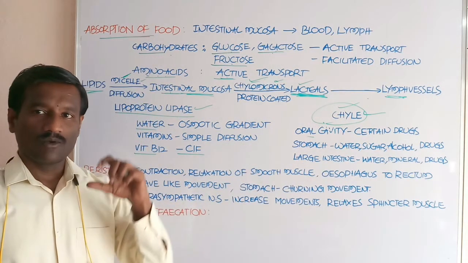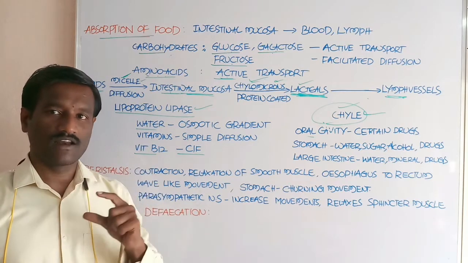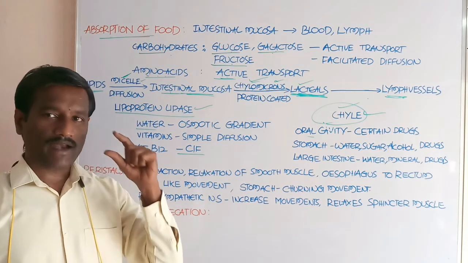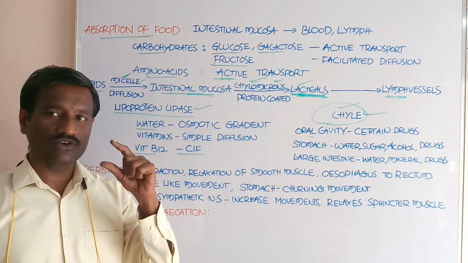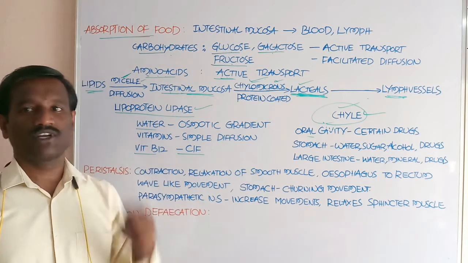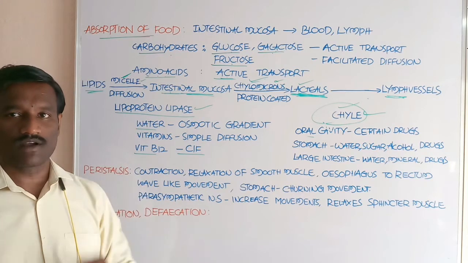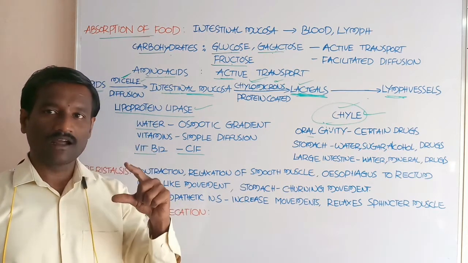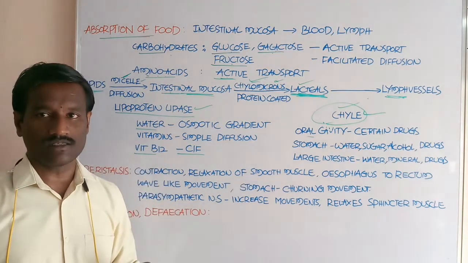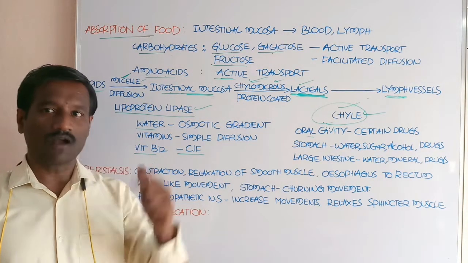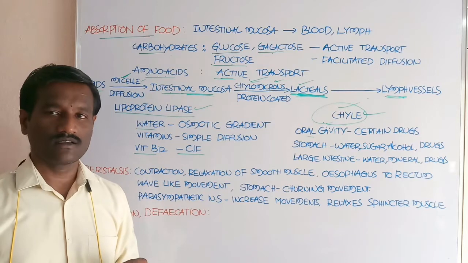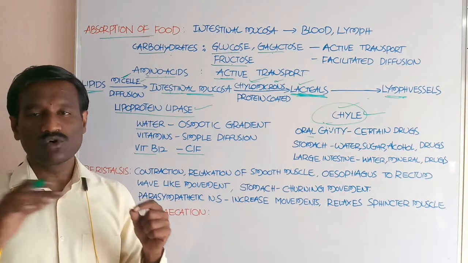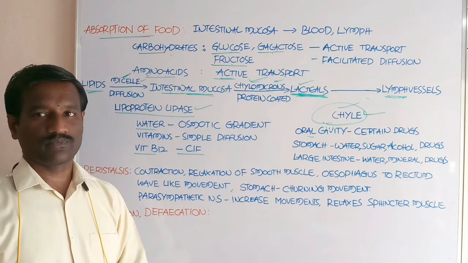Okay students, most digestion occurs in the small intestine, and the small intestine also helps in absorption of the digested food particles. Next, any undigested, unabsorbed substances present in the large intestine are moved into the rectum.